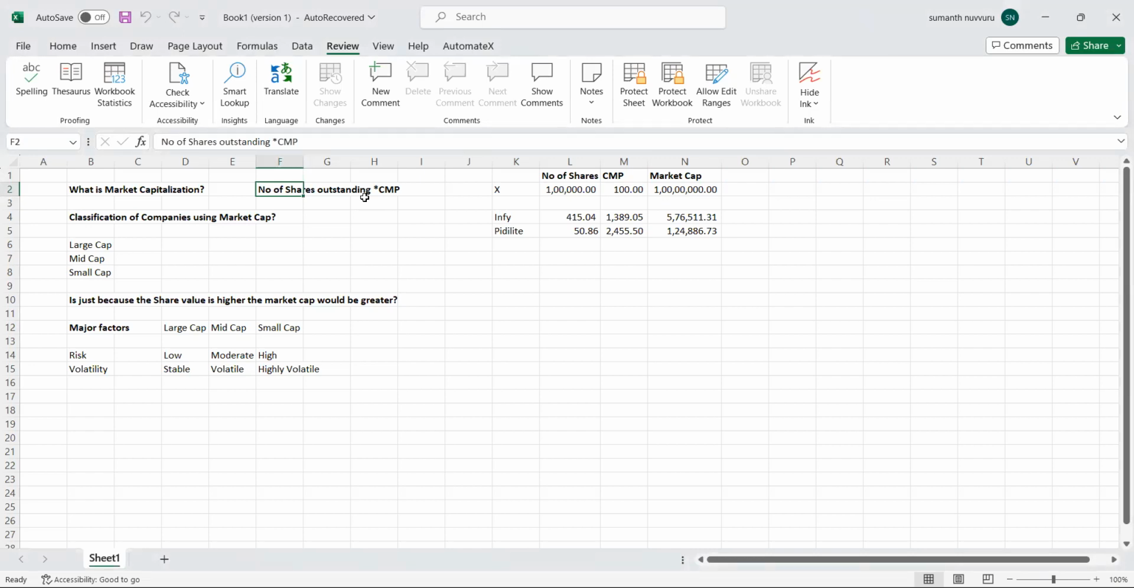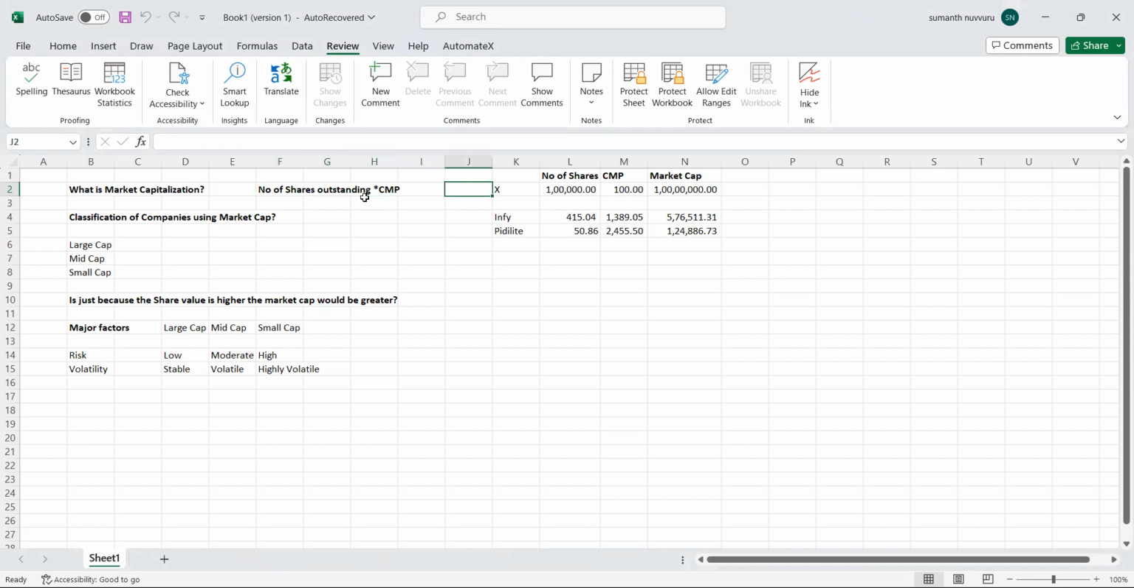In simple language, whatever capital you need, you divide that into shares and then decide the price of that share. After that, depending upon the performance, your share price will vary. Okay, so this is the basic understanding of market capitalization. It's nothing but number of shares outstanding times the current market price.